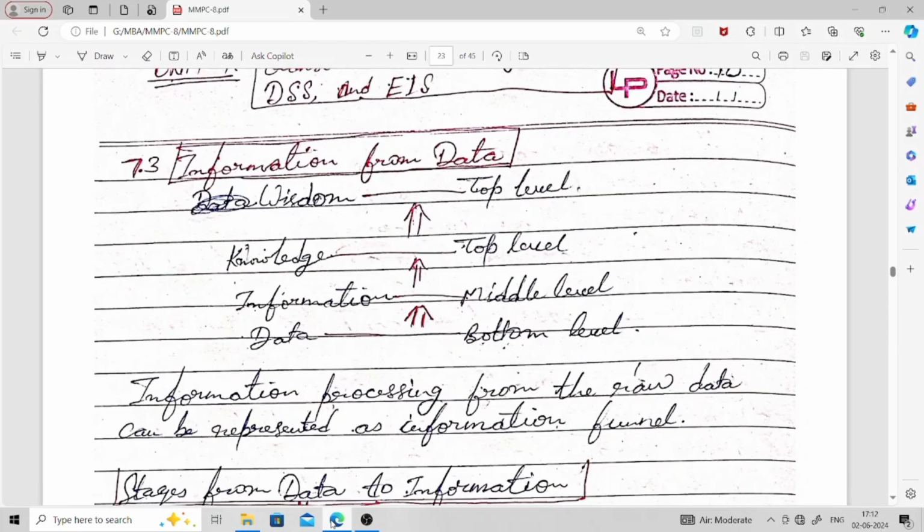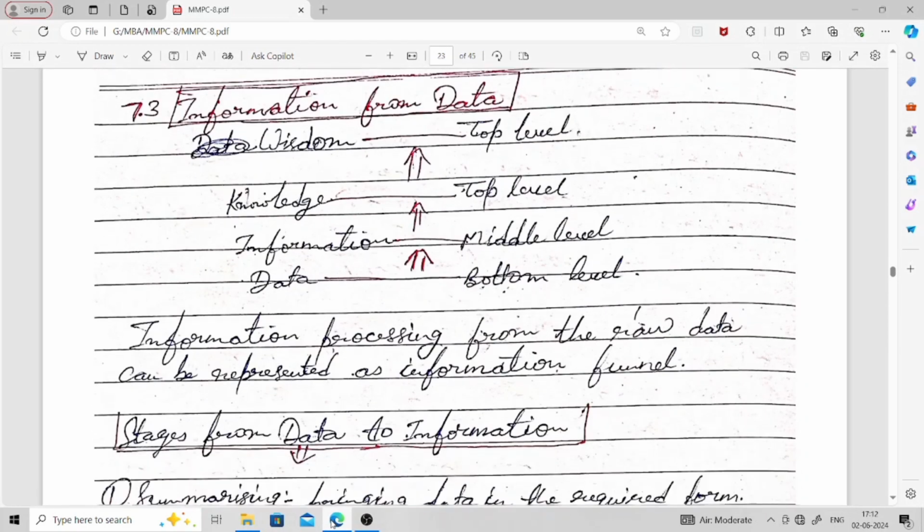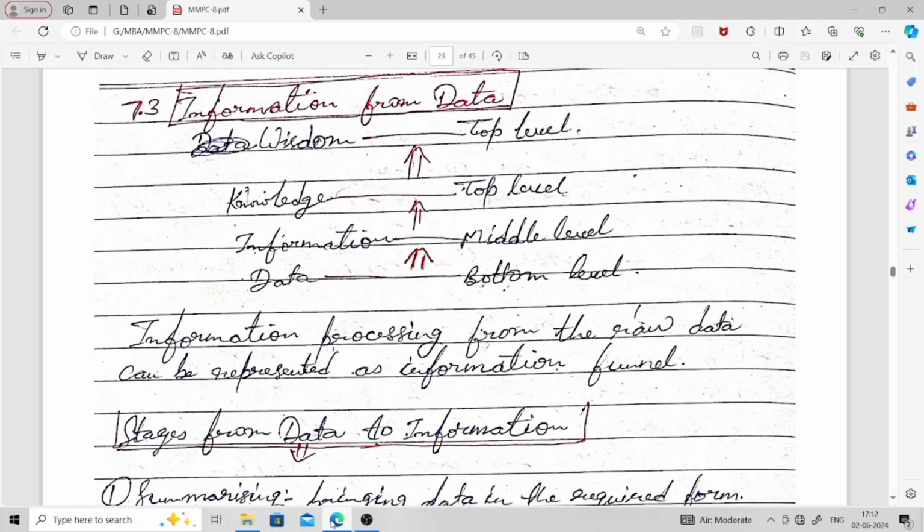Here the first point, as you can see on the screen, is 7.3, information from data. So how can we get information from the data? As you can see on your screen, first you have the data, then information. That data is converted into information by some kind of processing on the data.